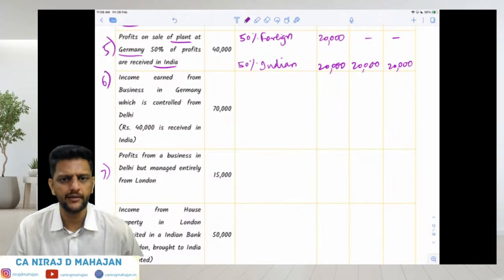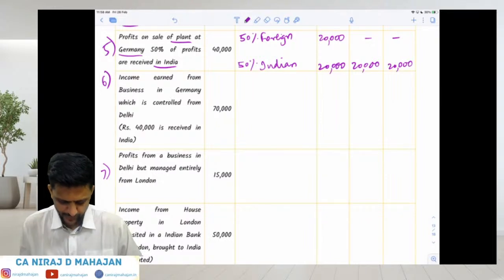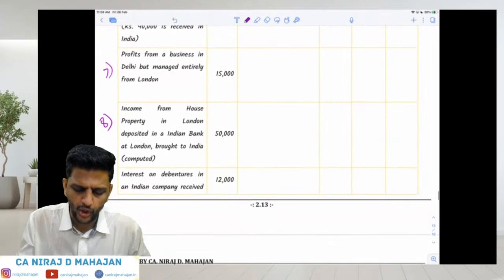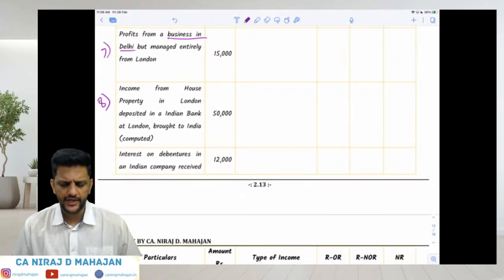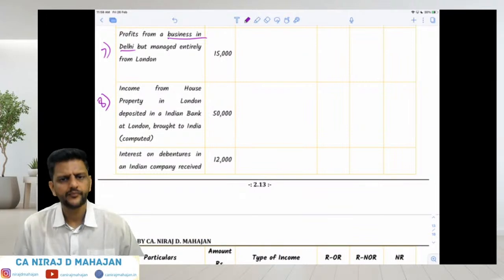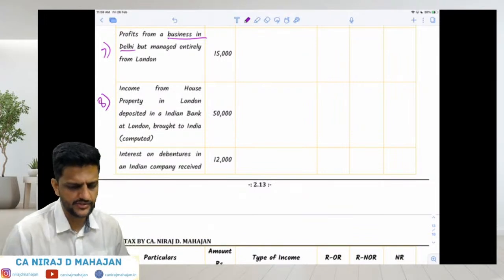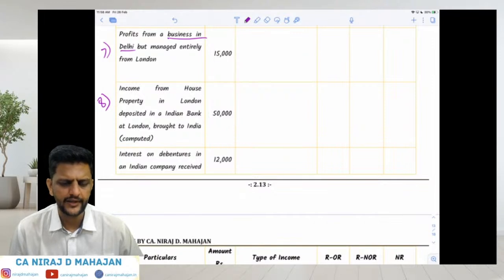Now keep the 6th one pending because it is a special case. 7th. Profits from a business in Delhi but managed entirely from London. Over here, they have not given any kind of reverse case.